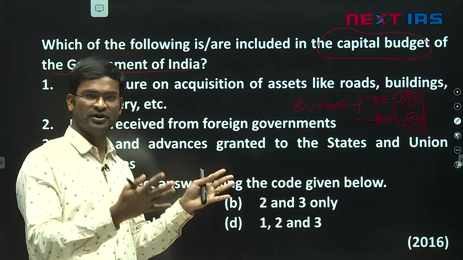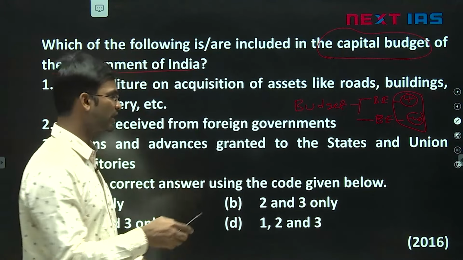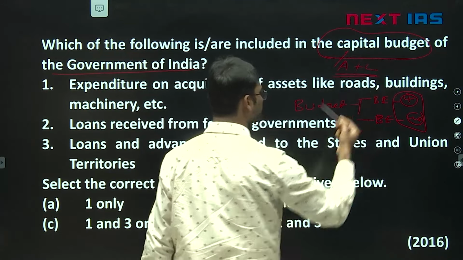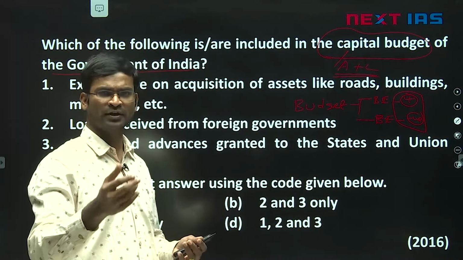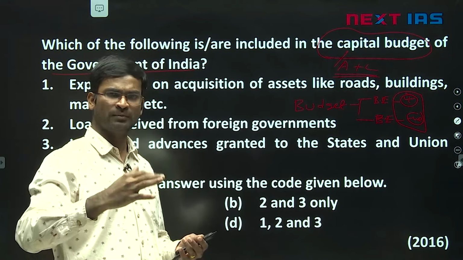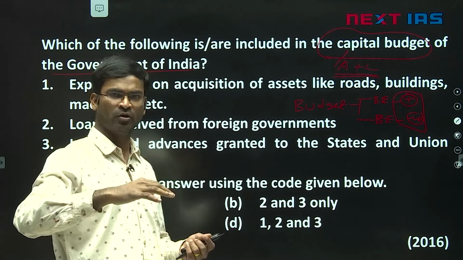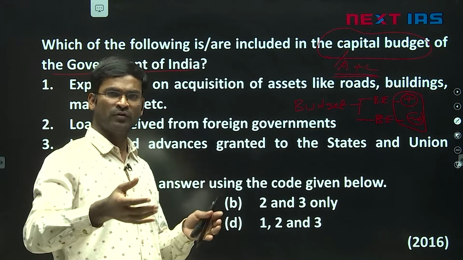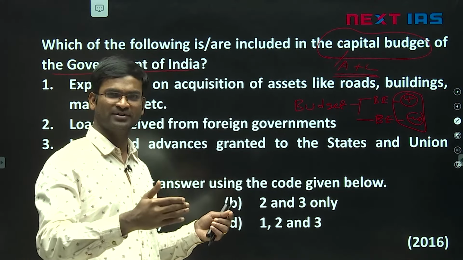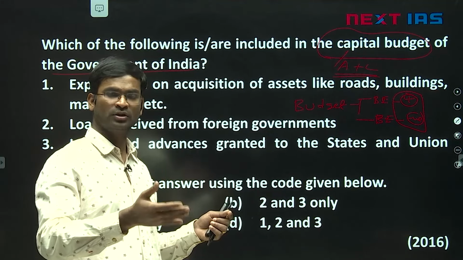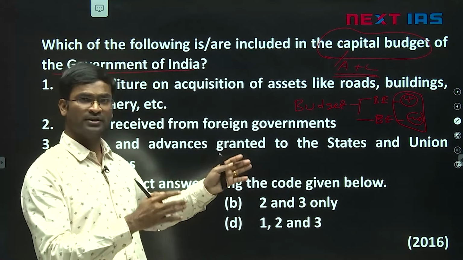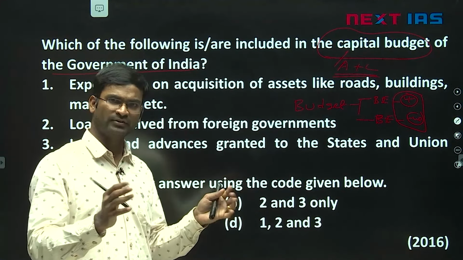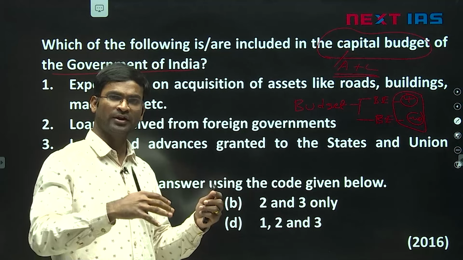Whenever the word capital budget is there, it deals with either assets or liabilities. Assets means we will get the returns in future. Liabilities means you have to pay back. Let's say we borrowed money from SBI. So for us it is a liability, for them an asset. Let's say you have a house in Karol Bagh. Monthly you are getting some rent. That is your asset. So capital budget deals with either assets or liabilities. Revenue budget, neither assets nor liabilities, generally recurring in nature.